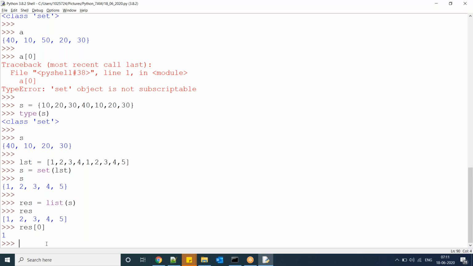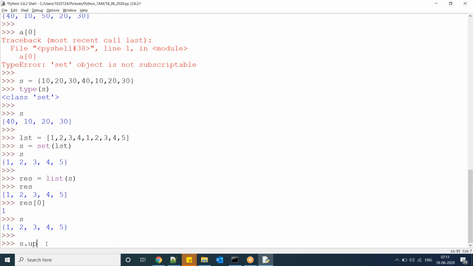So for suppose if you have multiple elements, and you want to remove the duplicates, we can convert that one into set. That is one thing. Next, here S is having values like this. S dot update of, here we can try to add elements.